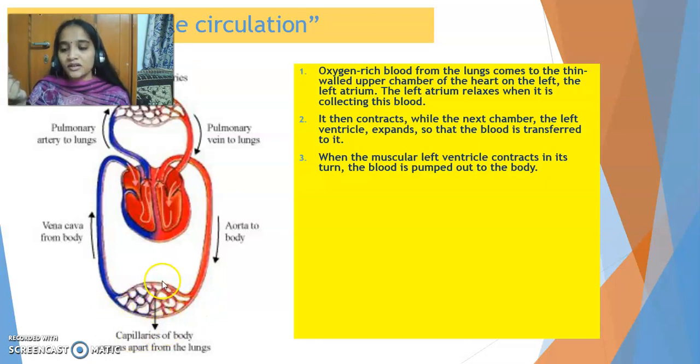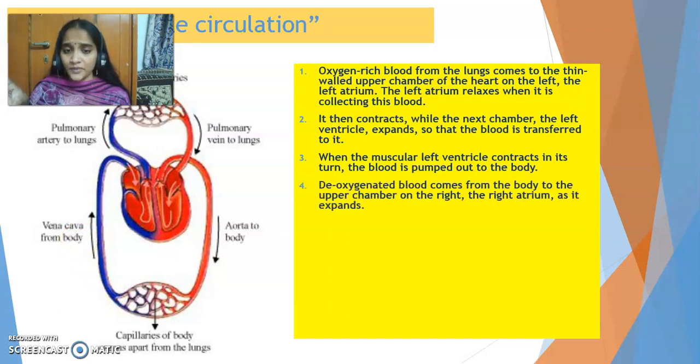Now what happens here? The capillaries will supply blood having oxygen to each and every cell. So all cells will use up that oxygen and liberate carbon dioxide. So we have to remove this carbon dioxide. The carbon dioxide produced in different cells of the body is collected by capillaries, and they join to form veins, which again join to form the largest vein, which is vena cava.